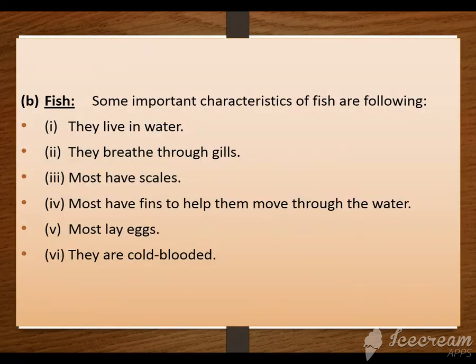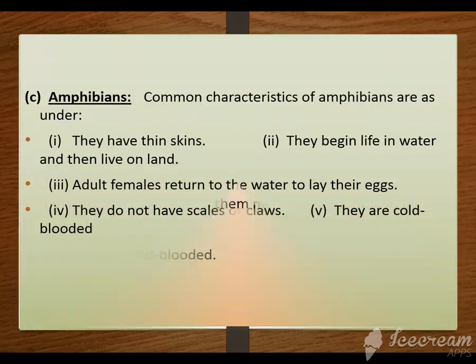Next, fish. Common characteristics of fish are following. They live in water, they breathe through gills, most have scales, most have fins to help them move through the water. यानी कि जो fins हैं वो उनकी movement में help करते हैं. Most lay eggs and they are cold blooded. That means their body temperature changes according to their environment.